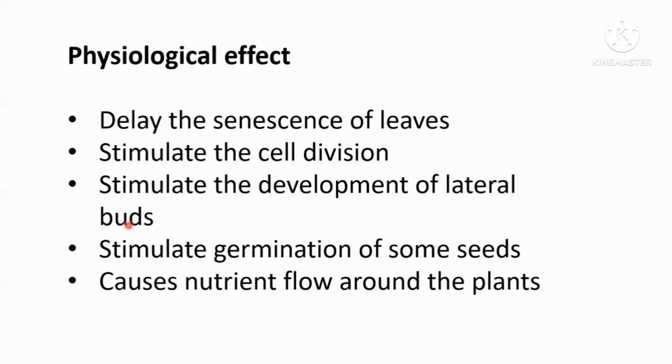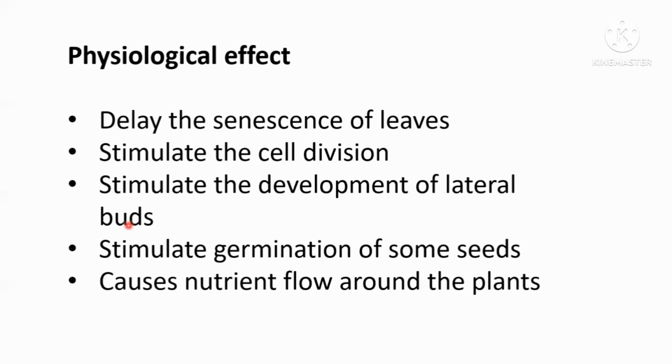So what do you mean by this nutrient flow around the plant? The places where cytokinins are present have the ability of taking nutrients into that particular place. That is why the growing fruits contain a higher amount of cytokinin, because growing fruits need nutrients, especially carbohydrates.